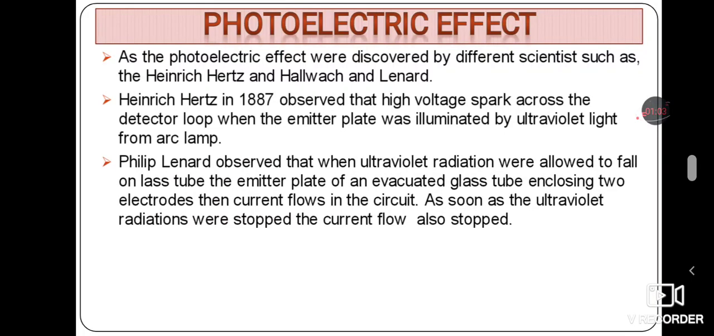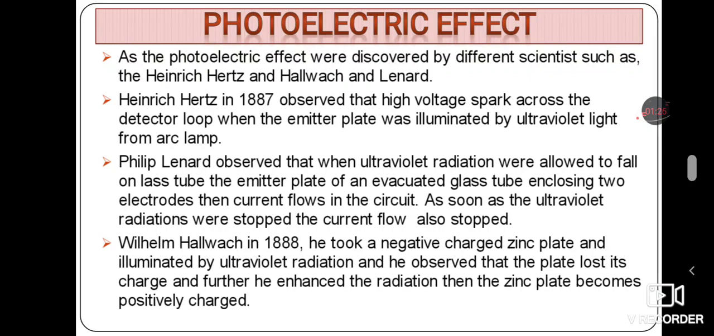Next, Lenard observed that when ultraviolet radiation was allowed to fall on the emitter plate of an evacuated glass tube enclosing two electrodes, current flows in the circuit. As soon as the ultraviolet radiation was stopped, the current flow also stopped. William Hallwachs in 1888 took a negatively charged zinc plate and illuminated it with ultraviolet radiation, and he observed that the plate lost its charge. Further, when he enhanced the radiation, the zinc plate became positively charged.